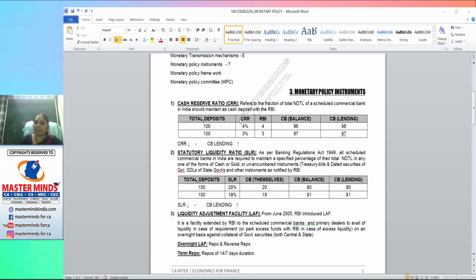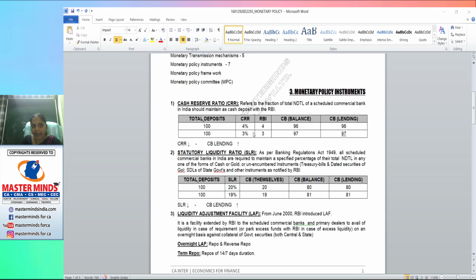The cash reserve ratio refers to the fraction or portion of total deposits which the commercial bank has to keep with the Reserve Bank of India in the form of cash. I'll give one example. Let total demand and time liabilities on this day be 100 rupees, and the CRR is 4%.